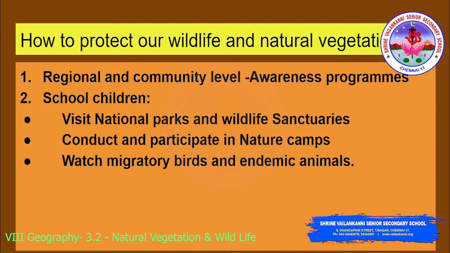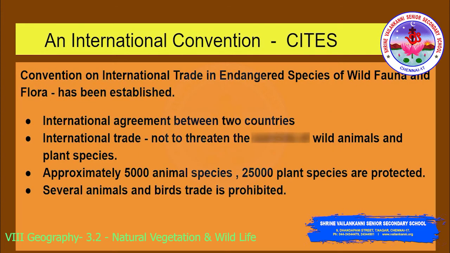These awareness programs should be at the regional and community level. Coming to the school children, we should motivate them to protect the wildlife and natural vegetation. Programs like visiting the national parks and wildlife sanctuaries, conducting and participating in nature camps, and watching the migratory birds and the endemic animals. Through these activities, the school children can appreciate the habitats of varied species and widen their knowledge based on it.